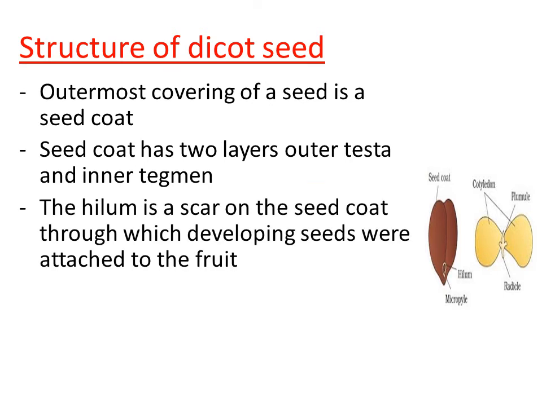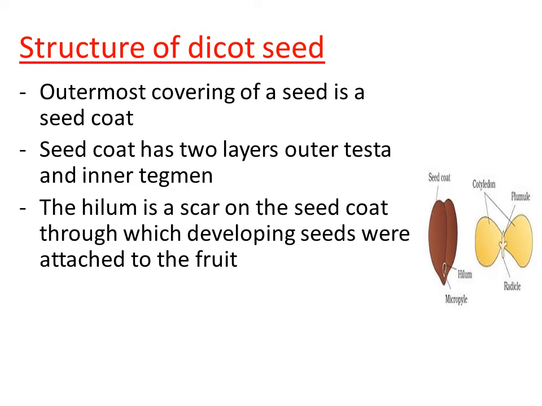And on the surface of seed coat, we can see a small scar that is named as hilum. You can find it in the diagram. At the tip of the seed coat, we can see a small scar, that is the hilum. What do you mean by hilum?